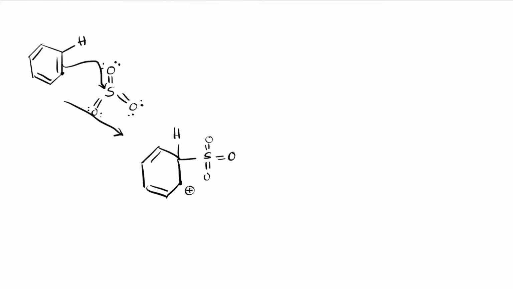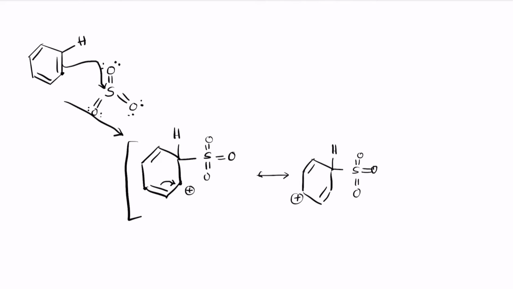And here you end up getting H2SO3. And this undergoes further resonance, where the positive charge moves here. Now again, this double bond moving here causes it to have a positive charge here, and you end up with a double bond here and a double bond here, hydrogen.